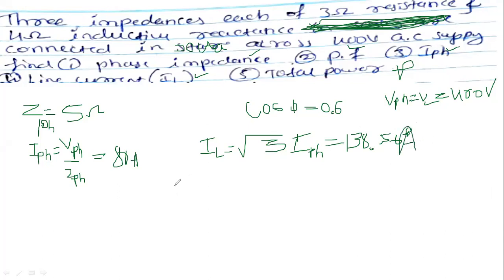So calculate P directly. P equals root 3 VL IL cos phi.